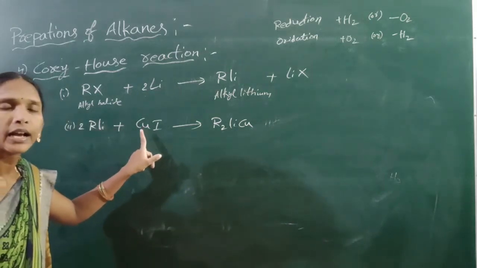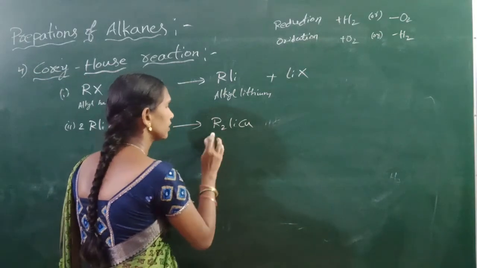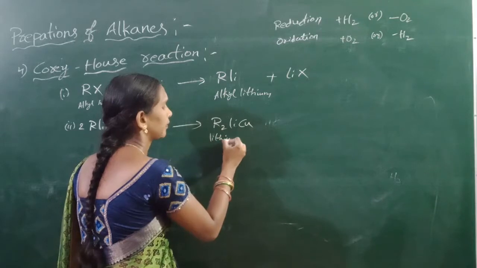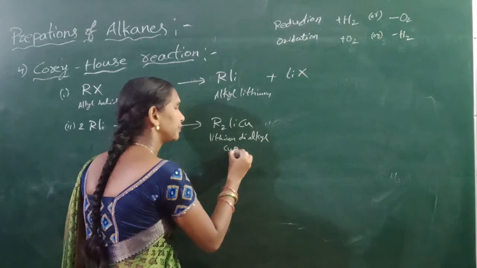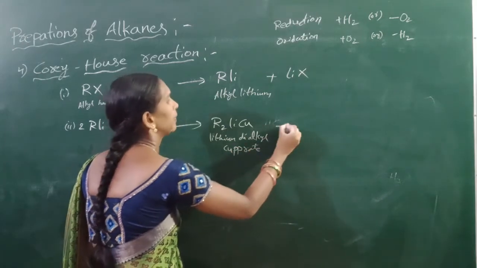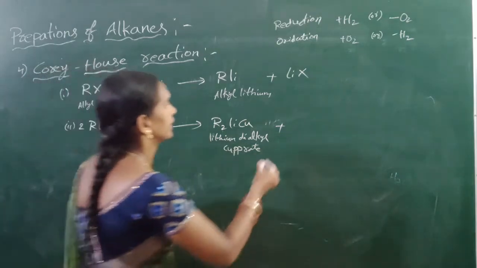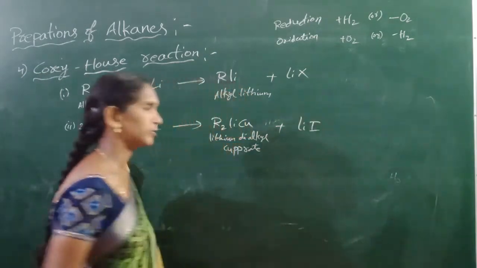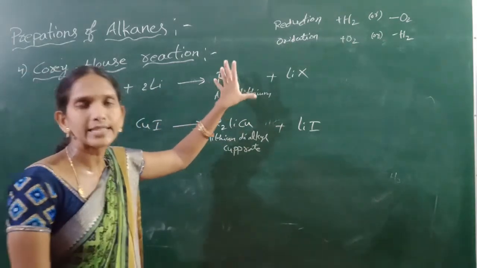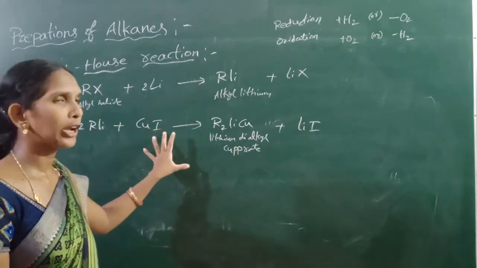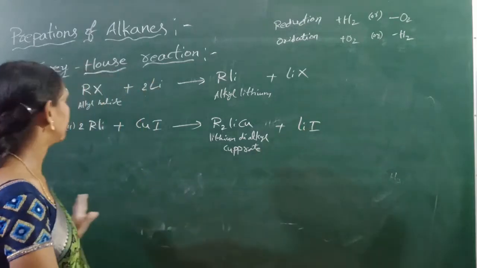These can react with copper iodide to form lithium dialkyl cuprate, plus lithium iodide is formed.